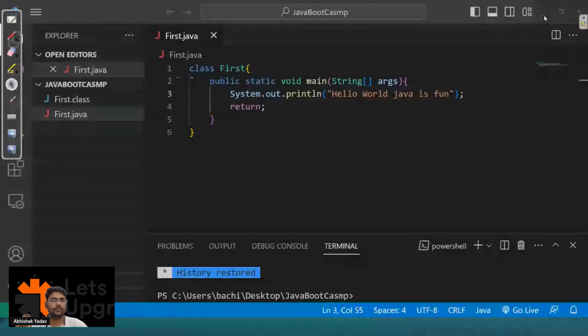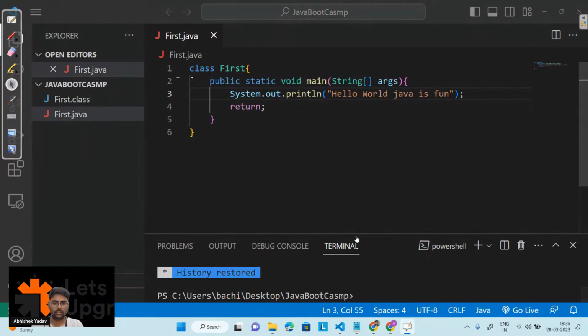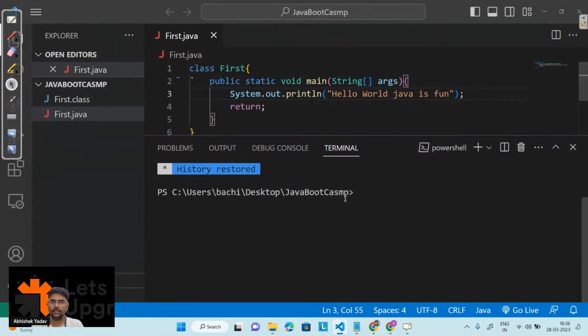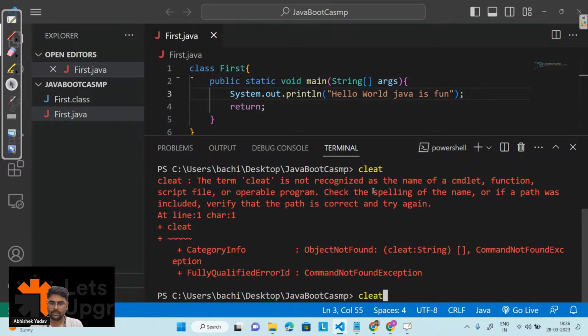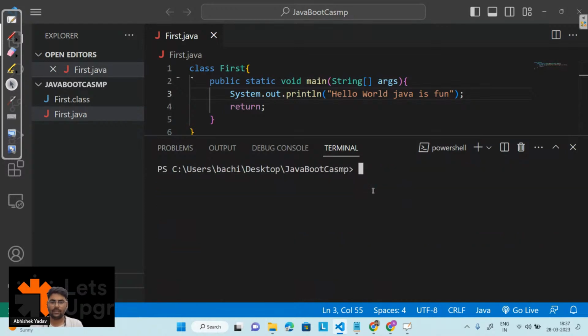So let us run this code. Clear the screen. And after that, what do I have to do? I have to write javac, which is used to compile the source code.